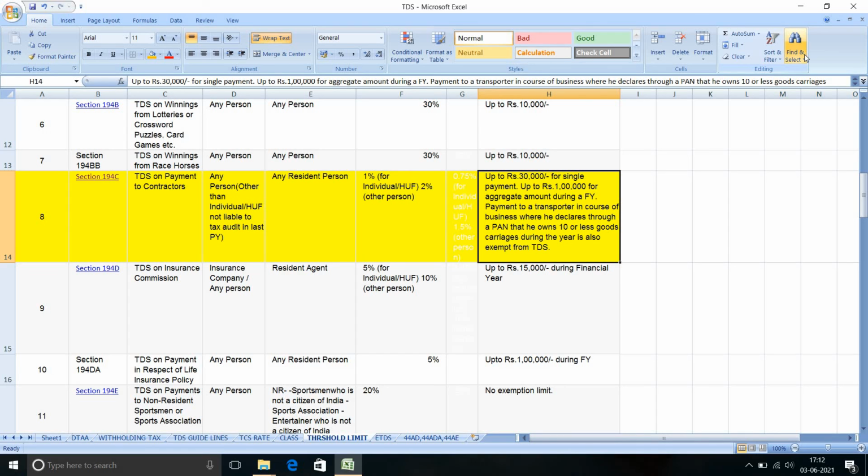You have to be very careful with all these things, otherwise you will be in trouble. If you are not deducting the TDS, it will be a problem during audit or if the income tax department does any scrutiny.